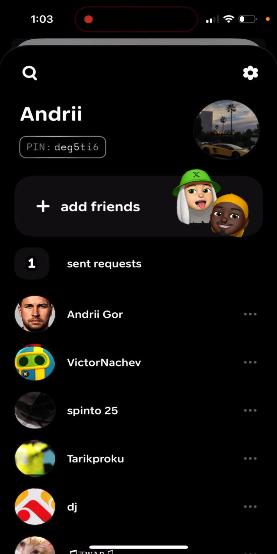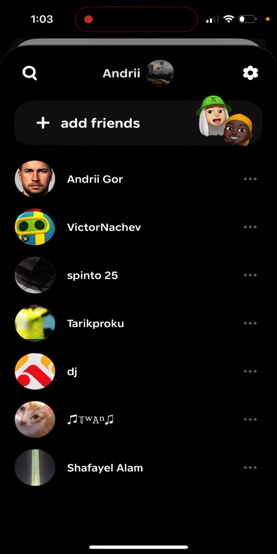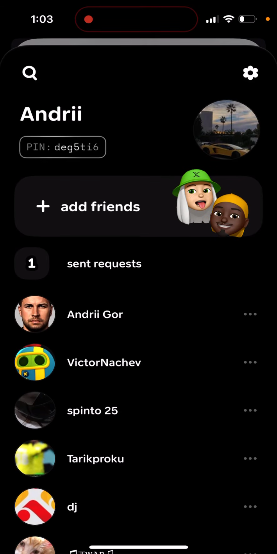So that's you adding friends here, and then again, you'd use your PIN code. Your PIN code is basically like your username. You don't have usernames here. That's how you add your friends, because this app is eventually for only close friends. Because if you have like 50 friends here and everyone just speaks to you on the speaker, it becomes unusable. So that's why. And then, yeah, you just have your friends.